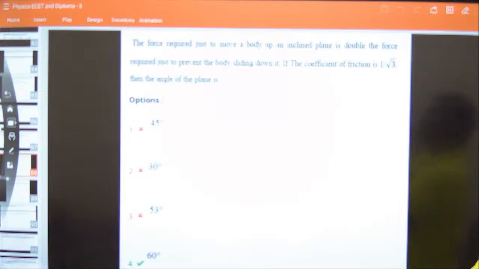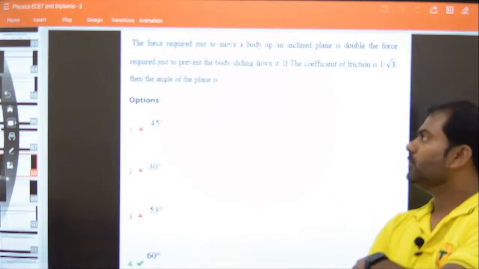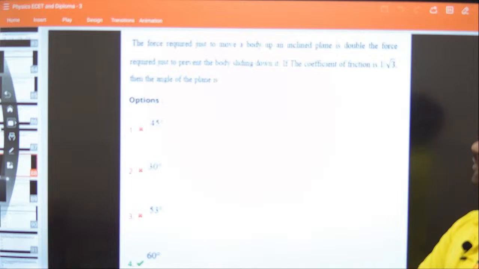The force required to move a body up an inclined plane is double the force required to just prevent the body from sliding down it. If the coefficient of friction is 1/√3, then what is the angle of the plane? The inclination is already fixed, and we need to find the angle. So the force required to move a body up an inclined plane is double that required just to prevent the body from sliding down.